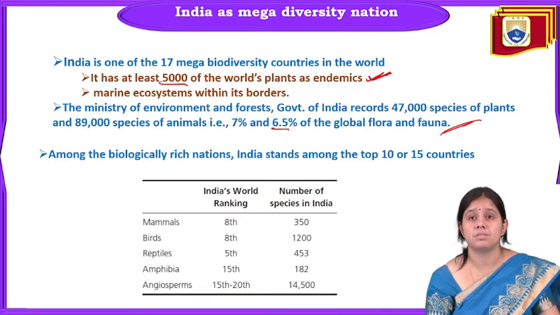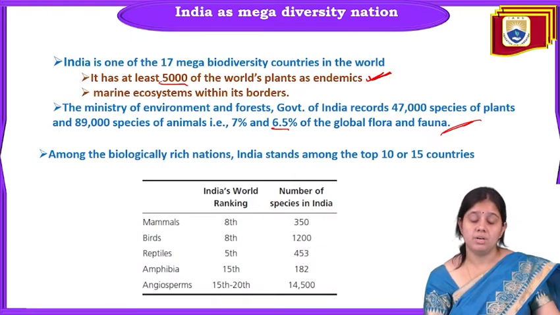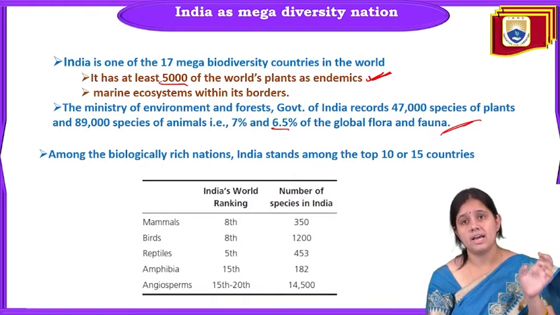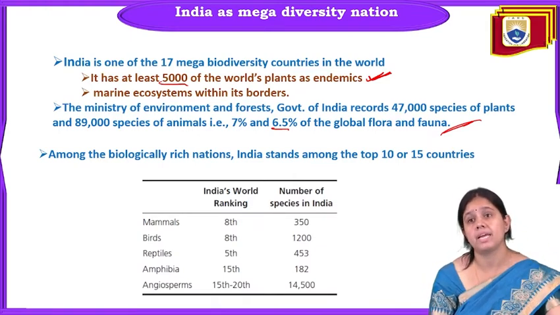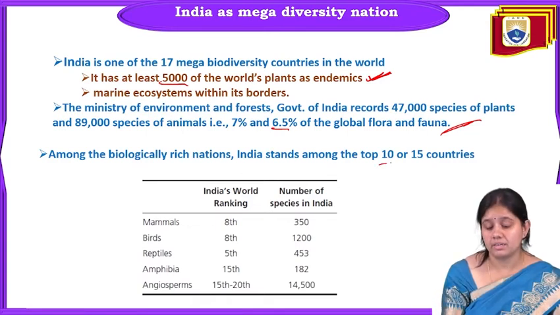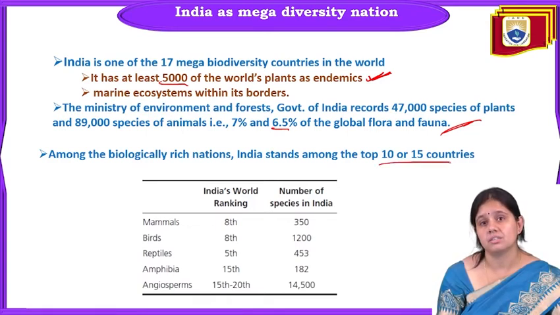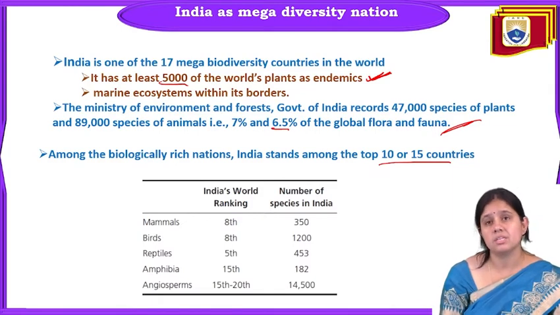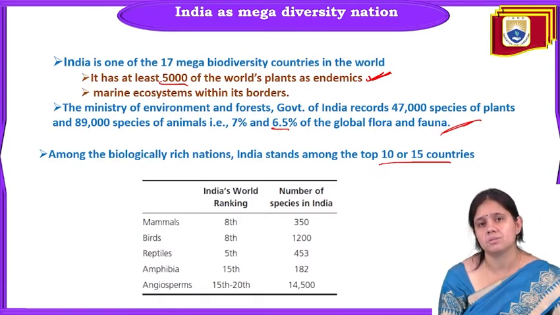That data is from the MOEF. They have recorded 47,000 species of plants and 89,000 species of animals. And among biologically rich nations, India stands among the top 10 or 15 countries because India has very high species richness.